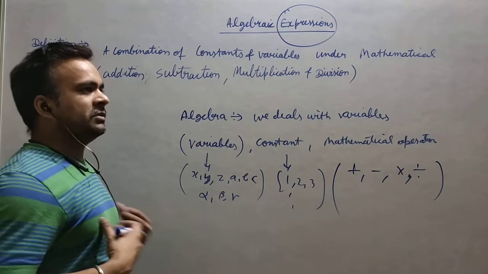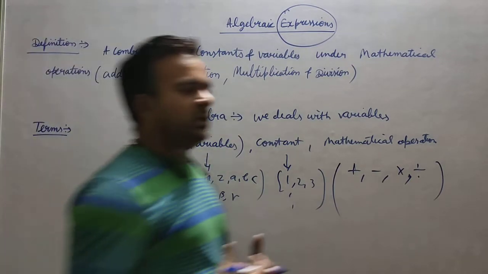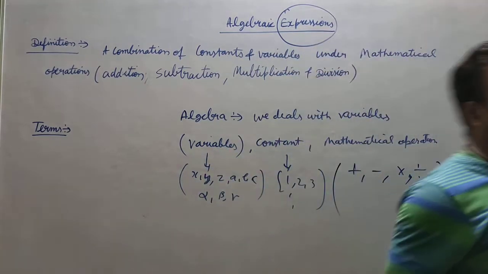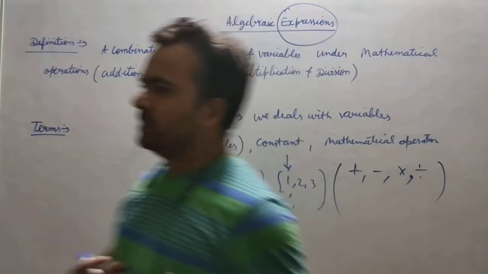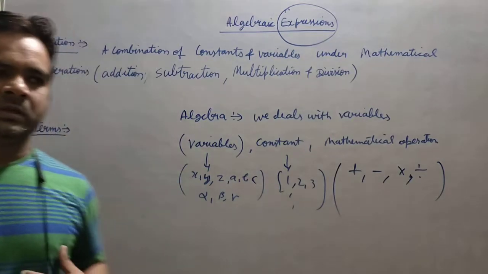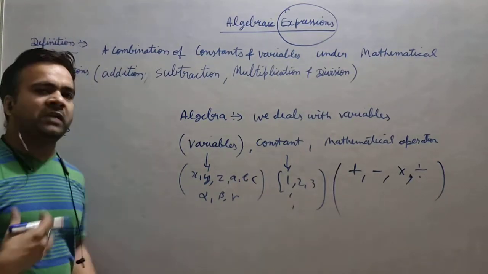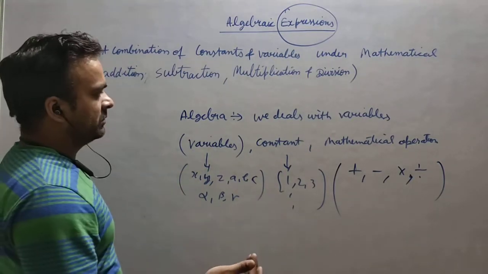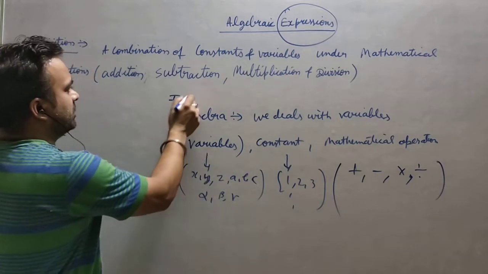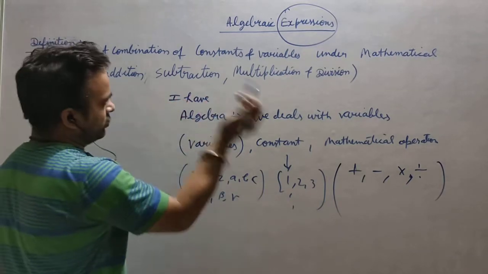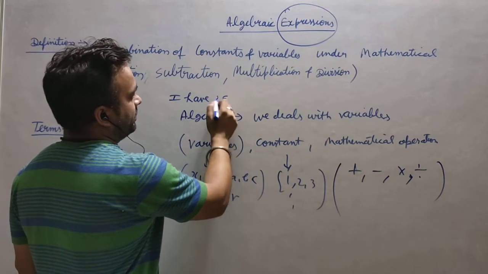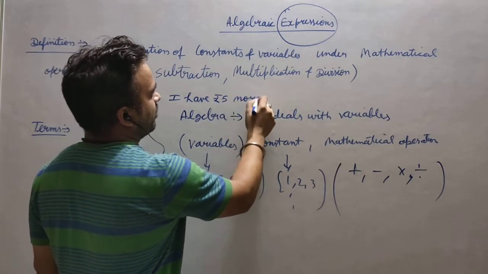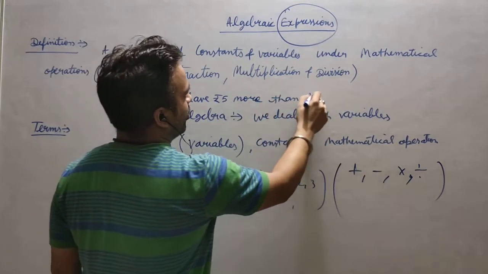For example, suppose a student asks me how many rupees I have, and I do not want to tell my rupees. So what I can do is say, I have 5 rupees more than Mohan. You can understand what I am trying to reply.